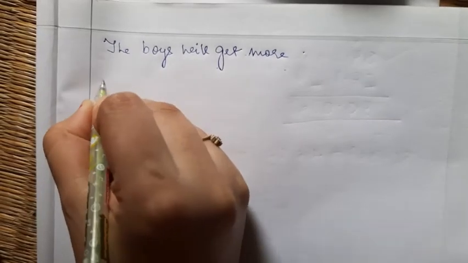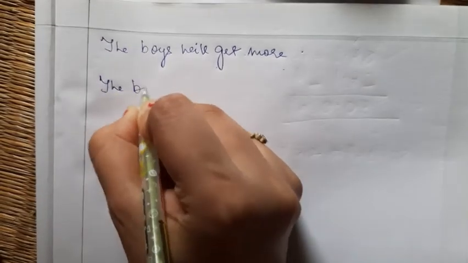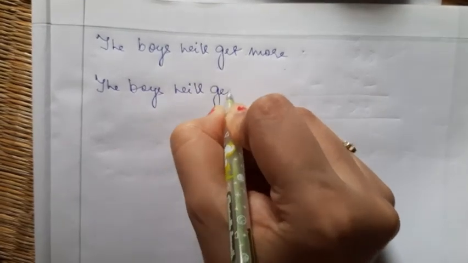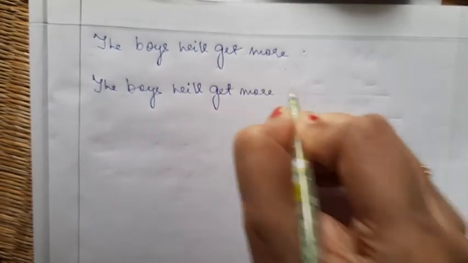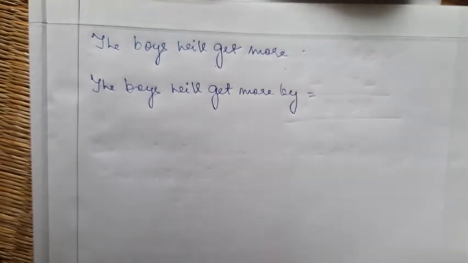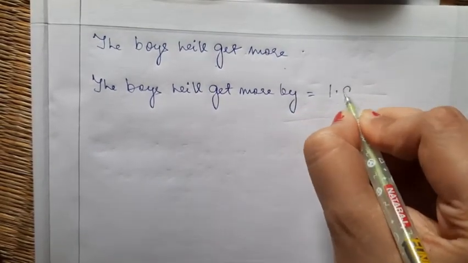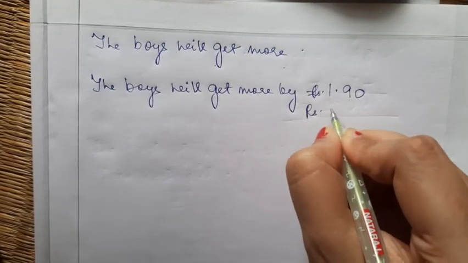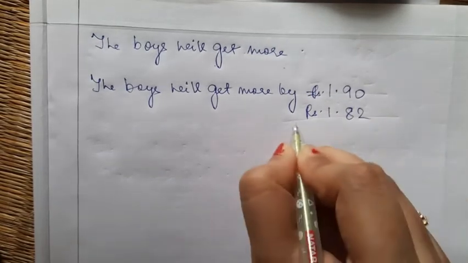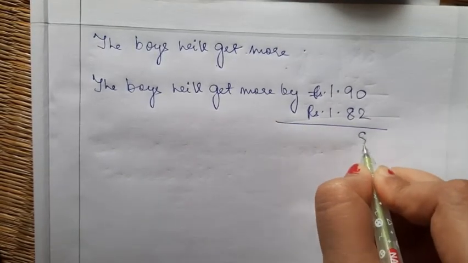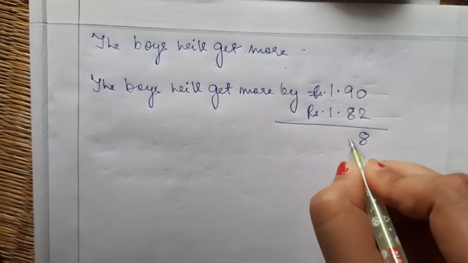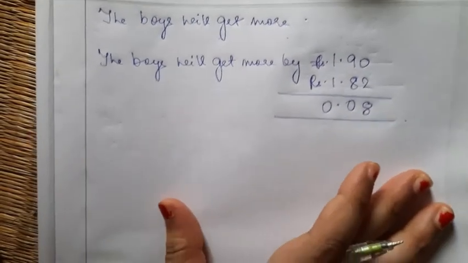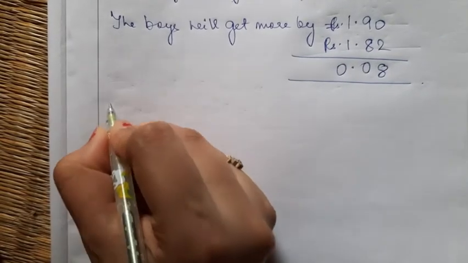So I'm going to write the statement, the boys will get more by, I have to do subtraction. The boys got 1.90 rupees and the girls got rupees 1.82. Let's do the subtraction. It will be 8. This becomes 8 and 0, 0. So I have to write the final statement of this sum.